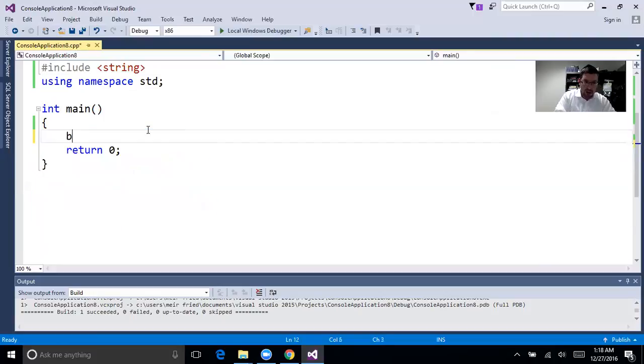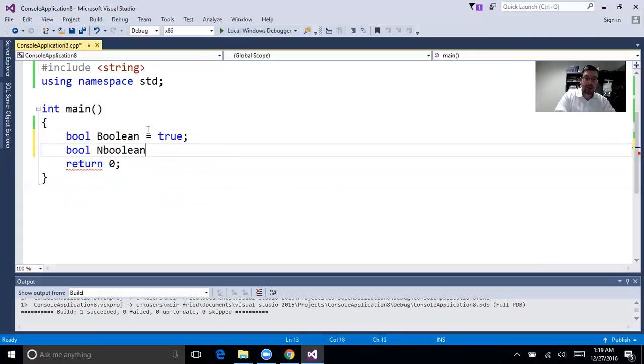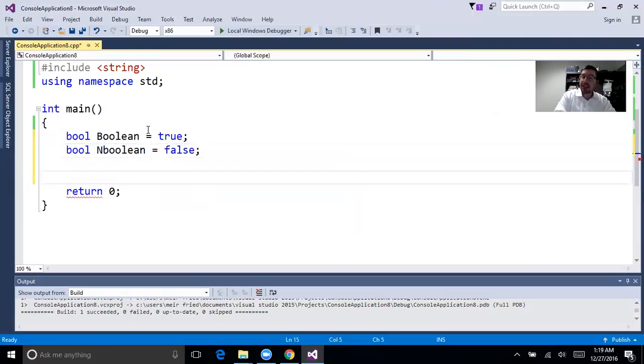Let's try a bool. Bool, Boolean equals true. Bool, Boolean equals false. A Boolean is a true or false statement. A bool is the data type that tells us about that true or false thing. So, that's just what it is. There's nothing to expand on. But it's very, very useful. And I'm not going to tell you why right now, because it's going to be worthless. However, let's look at doing some math and stuff like that now with this and talk about things.